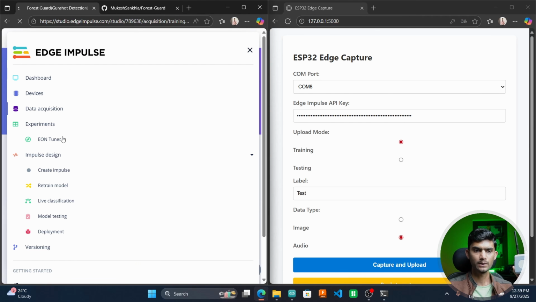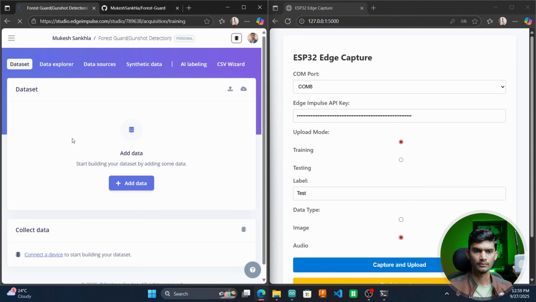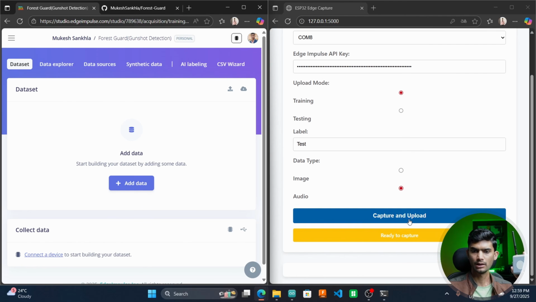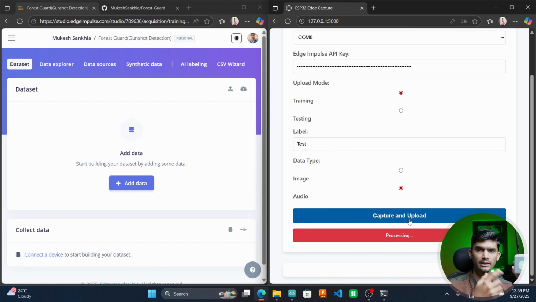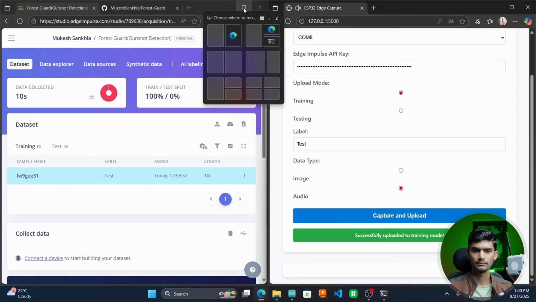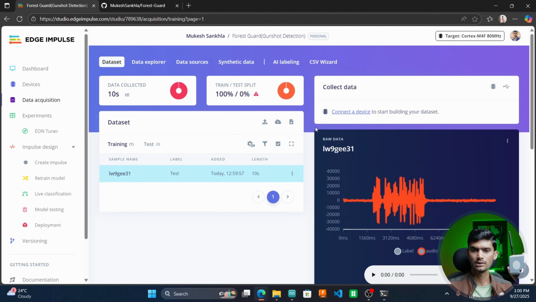In my data acquisition page, as you can see, till now we don't have any data. So I'll just click on capture and upload and my LED is green. That means it is listening to me and now it has stopped listening. So this is the data that was uploaded from my Flask app using the Edge Impulse project API key.